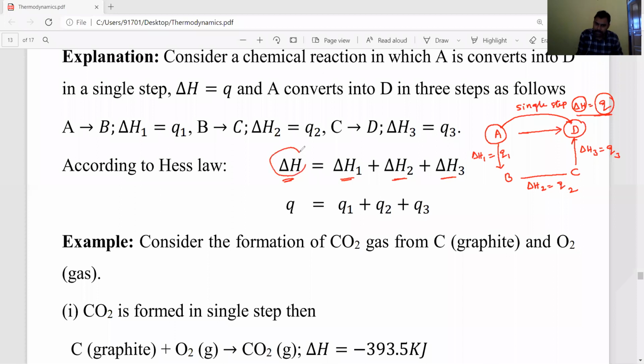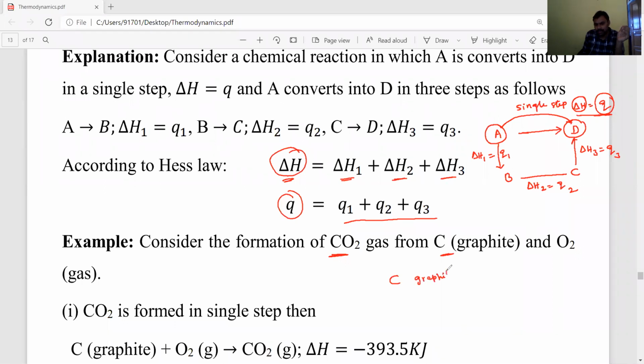So Q is equal to Q1 plus Q2 plus Q3. This is known as Hess law. Now, this is a common example. Now I'll take one example, the formation of carbon dioxide from graphite. Let's see carefully, dear students, that graphite means carbon.